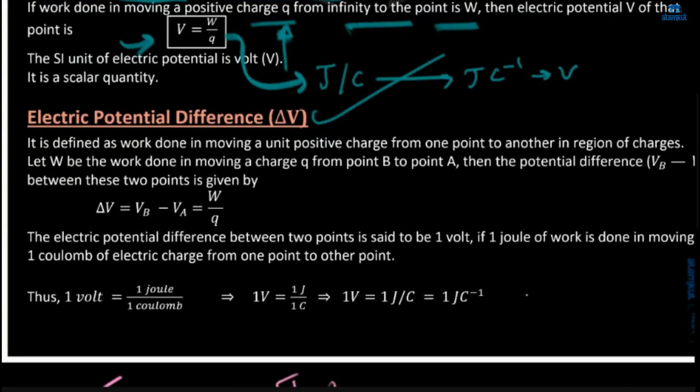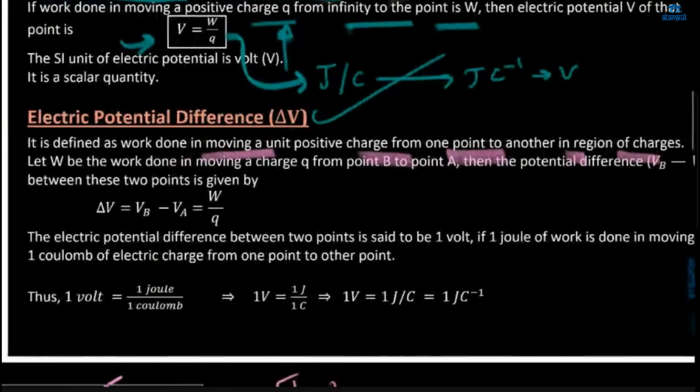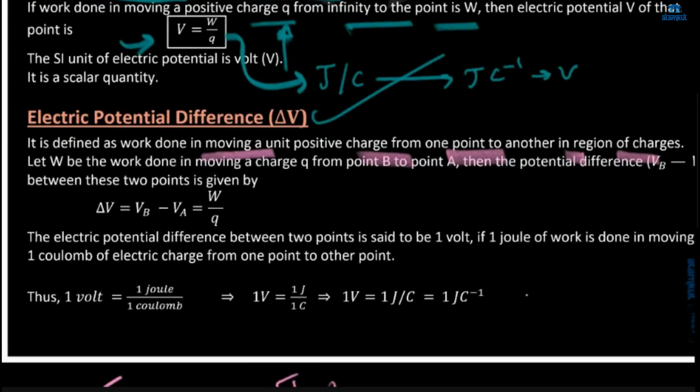So it is defined as the work done in moving a unit positive charge from one point to another in a region of charges where the electric field is there. So let W be the work done in moving charge Q from point B to point A, then the potential difference VB minus VA between these two points will be given by this.